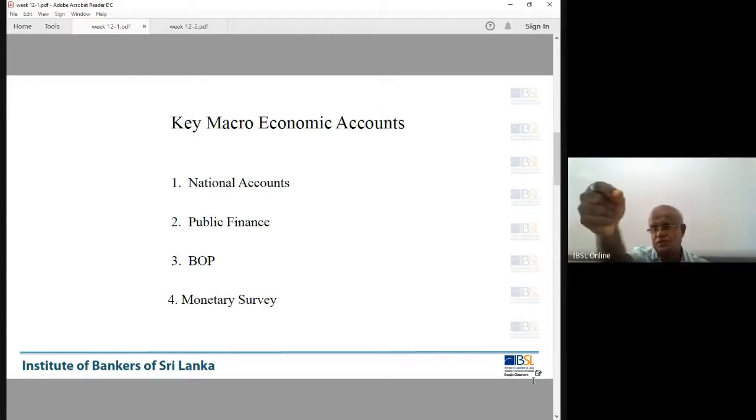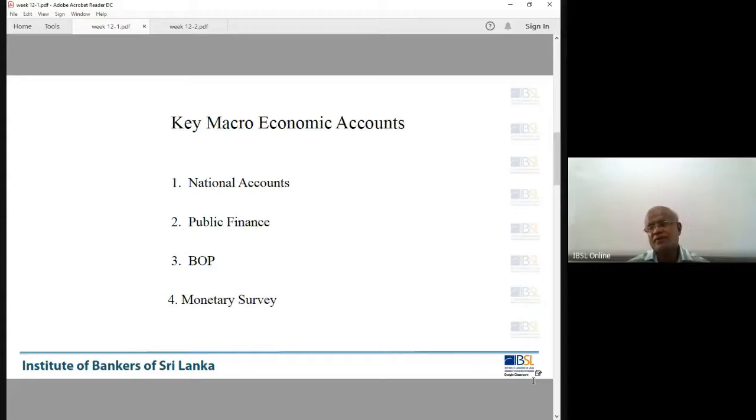Transaction A should go to this sub account, transaction B should go to this sub account, transaction C to this one, right? Like that, there is a standard system of classification. So every country in the world has to follow these standards, so that you can compare. These numbers are comparable because everybody is using the same format.